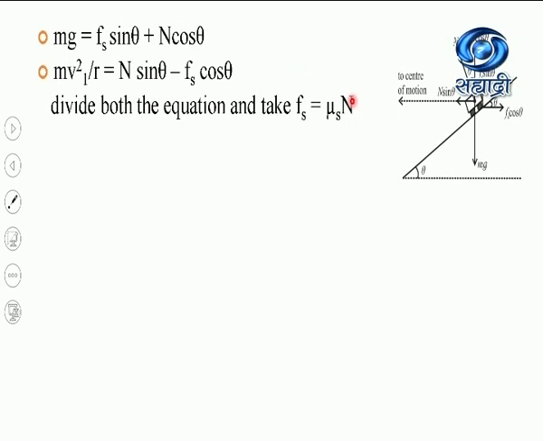And this mu s is a constant quantity which is known as the coefficient of friction between the tires of the vehicle and the road surface.